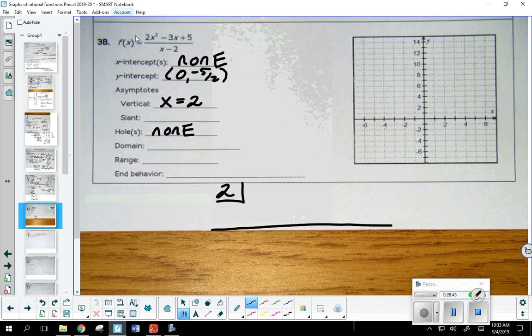We're going to divide x minus 2 into the numerator. So what am I going to put to the right of this box? Remember, it's got to be in standard form, or decreasing order of your powers. If any term is missing, plug in a 0 to account for it. So here, 2x squared minus 3x plus 5, I'm going to put the 2, the negative 3, and then the 5.